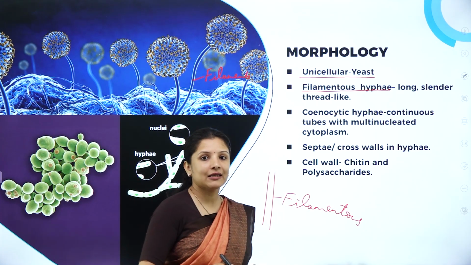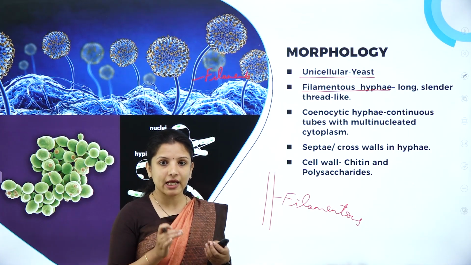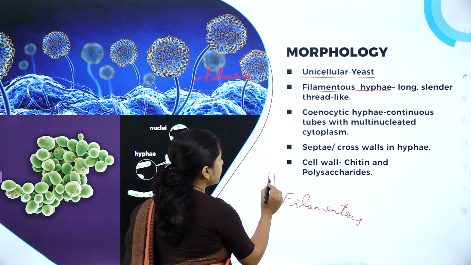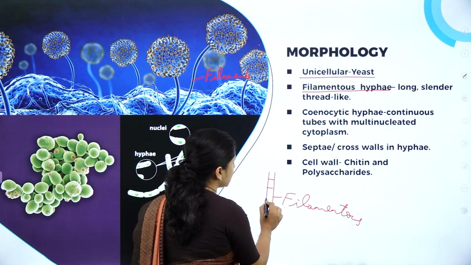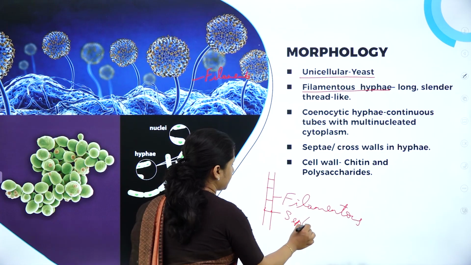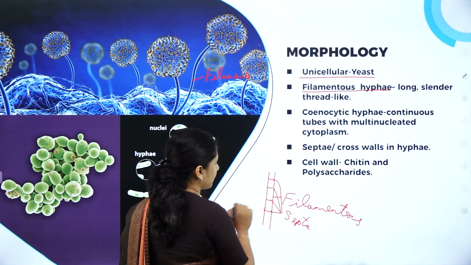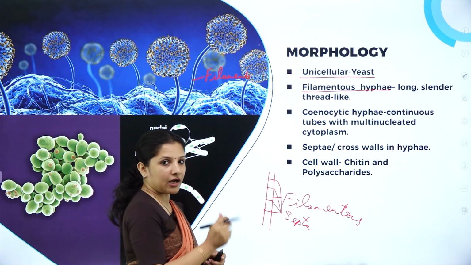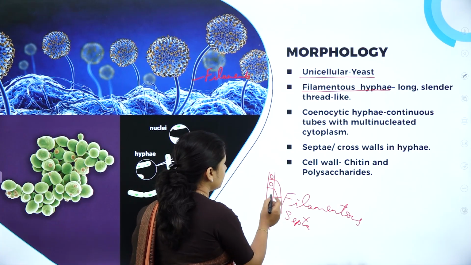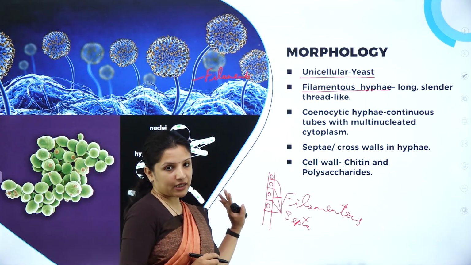And the hyphae can be cenocytic. So what is cenocytic hyphae? So you should know that the hyphae of the fungi can contain septa. So septa are nothing but cross walls in the fungi like this. They are cross walls. So this is nothing but septa. All these are septa. So if they have septa, inside each septa it will have one nucleus. Their cytoplasm will contain one nucleus, right? So this is a different type of hyphae.